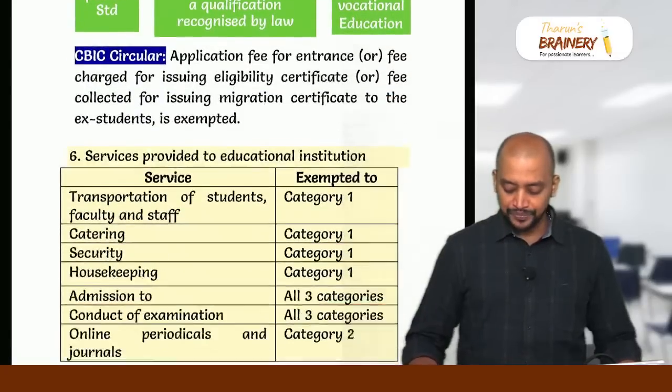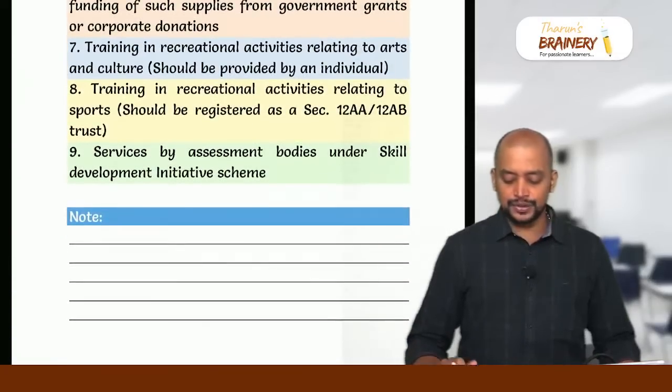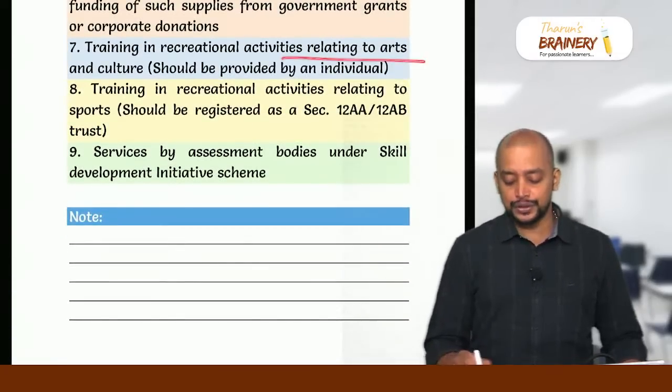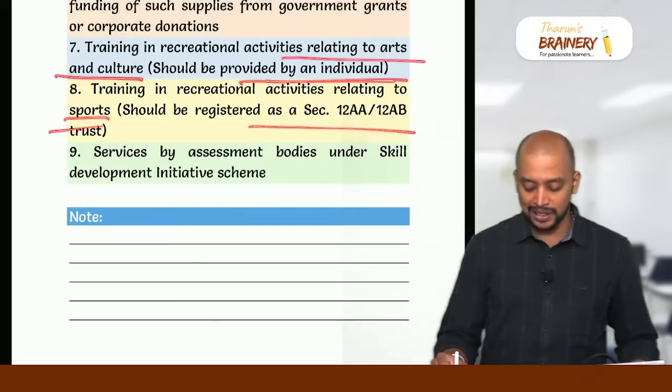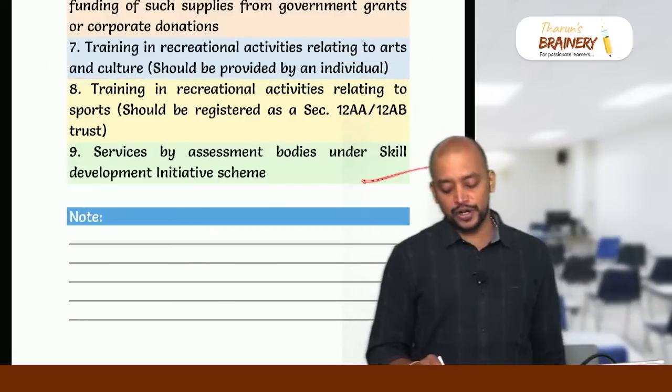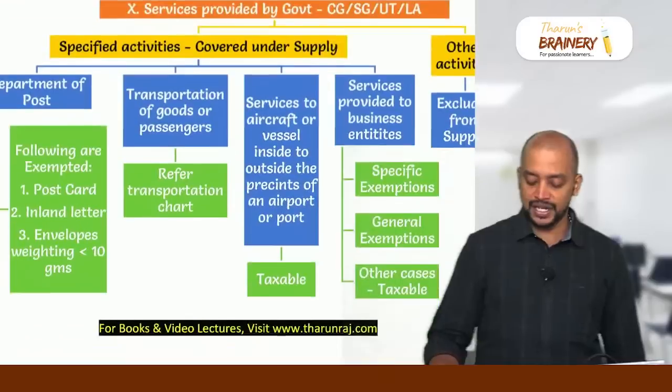And then we have training in recreational activities relating to arts and culture. But it should be only by an individual, then only exempted. If it is sports, it should be by a charitable trust. Then services by assessment bodies under skill development initiative scheme is exempted.